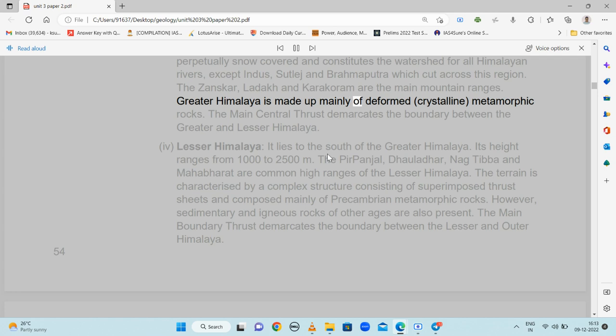Greater Himalaya is made up mainly of deformed, crystalline, metamorphic rocks. The Main Central Thrust demarcates the boundary between the Greater and Lesser Himalaya.